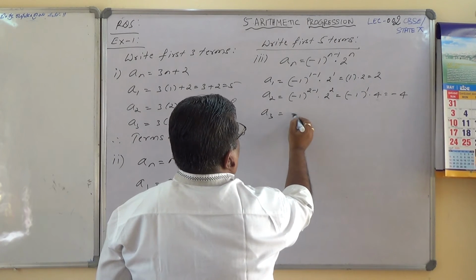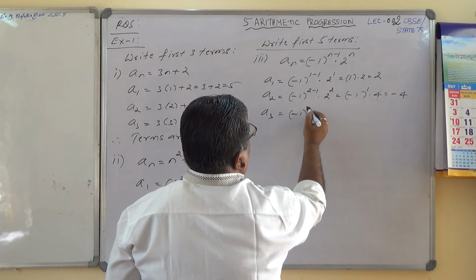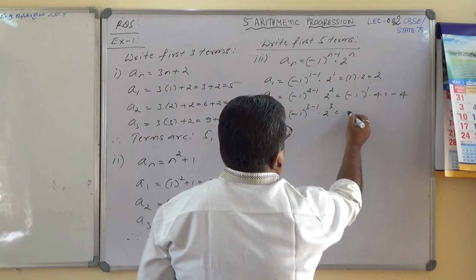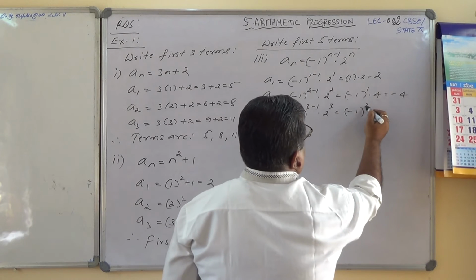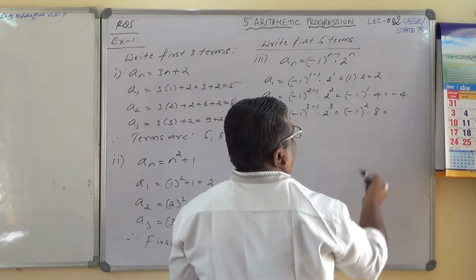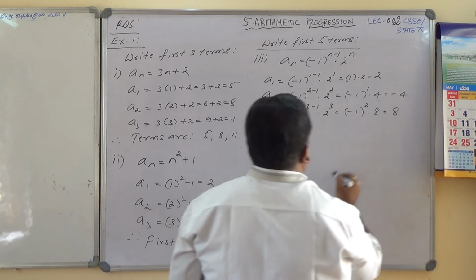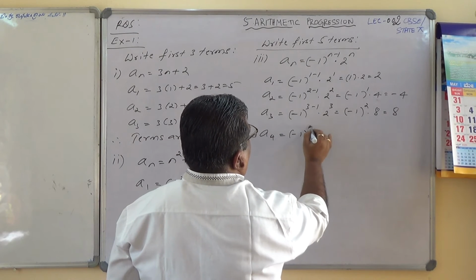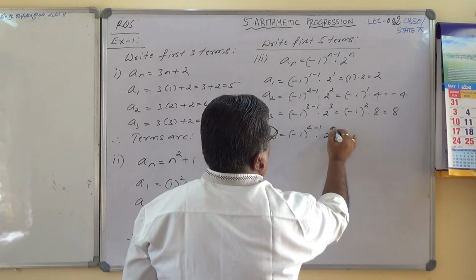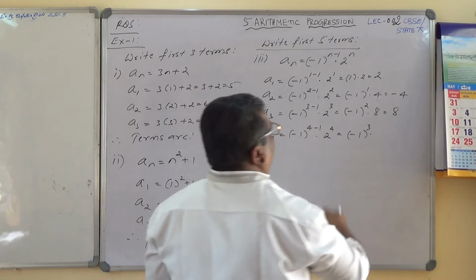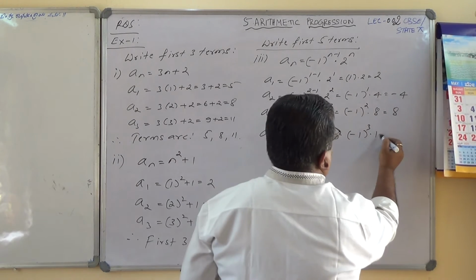A3 is minus 1 to the power 3 minus 1 into 2 to the power 3. Minus 1 square is plus 1 only, into 8, which is 8. A4 is minus 1 to the power 4 minus 1 into 2 to the power 4, minus 1 cube into 16.